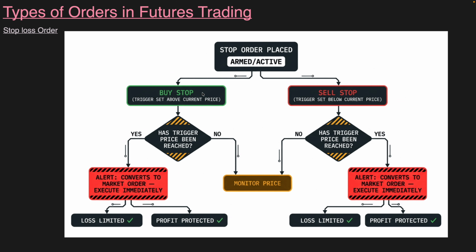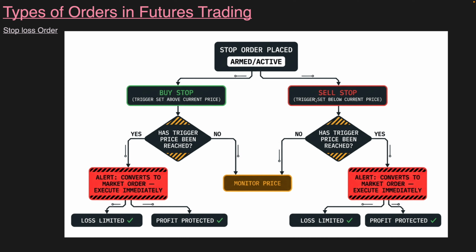How does he protect his loss? He will put a buy stop above 22,500. Let us say he will put a stop loss at 22,800. It means he is ready to take only 300 rupees loss, not more than that. In such cases, this buy stop order is placed. So a buy stop order is placed for any trader who has taken a short position.